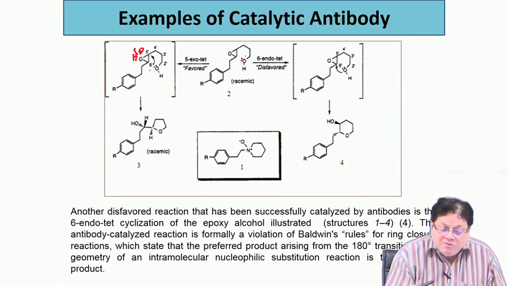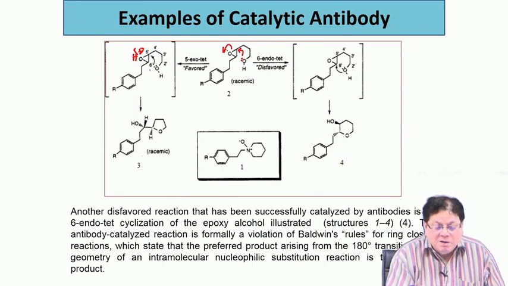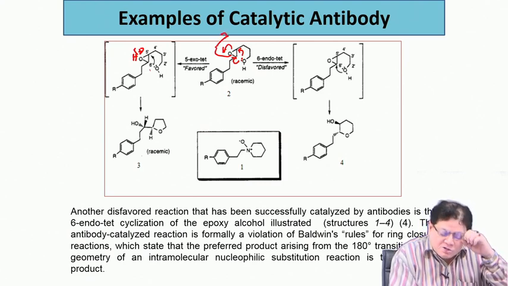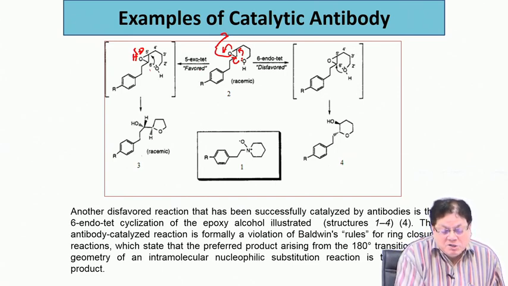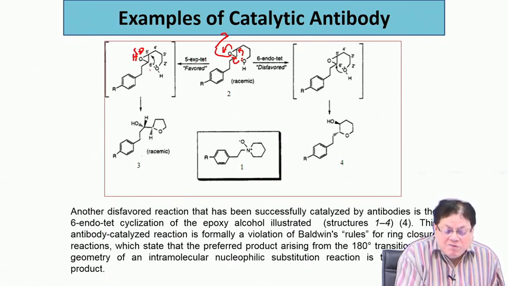So, now you have two modes of ring opening. One is that this can attack here and that opens up, or the other is that this can attack at this carbon and this opens up. So, these are the two possibilities. Now, one is called 5-exo-tet. What is tet? Tet means you are attacking at a tetrahedral carbon, because these are tetrahedral, sp3 hybridized carbons. So, tet.